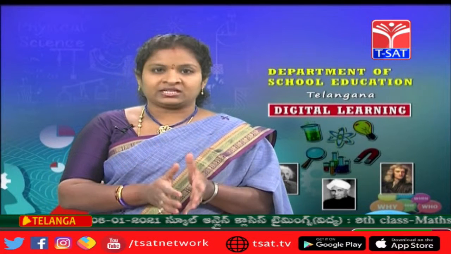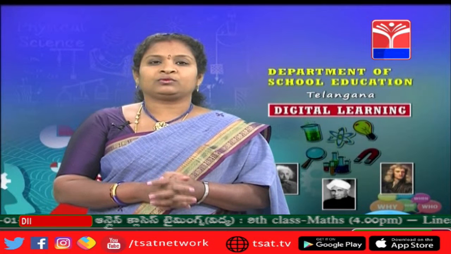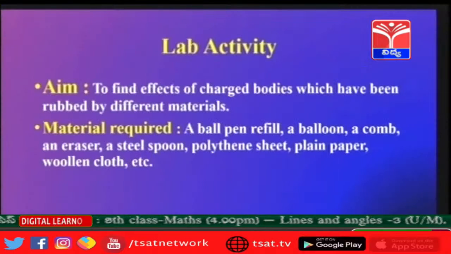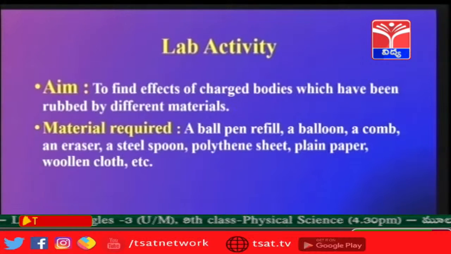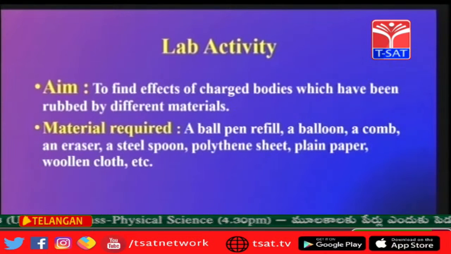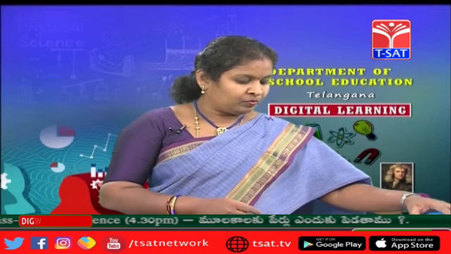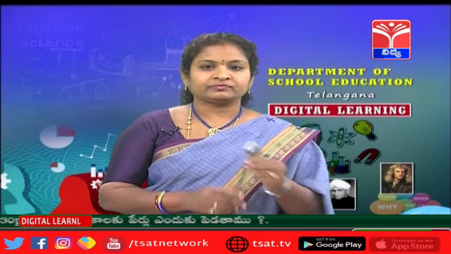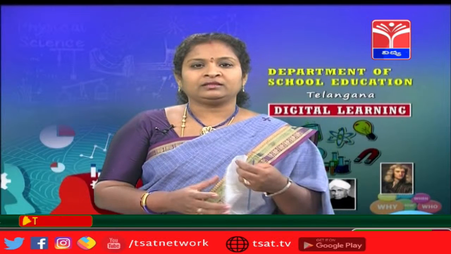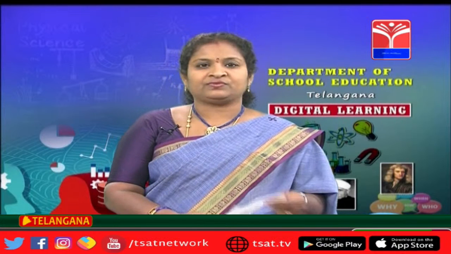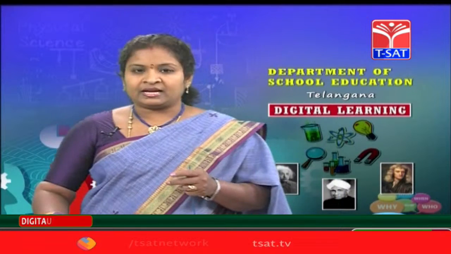Now in this activity we will be rubbing different materials with different objects and we will see how the bodies are getting charged. The materials required are a ball pen refill, a balloon, a comb, eraser, a steel spoon, polythene sheet, plain paper, woolen cloth, etc. So all these things we have made ready. Now let us do the lab activity.